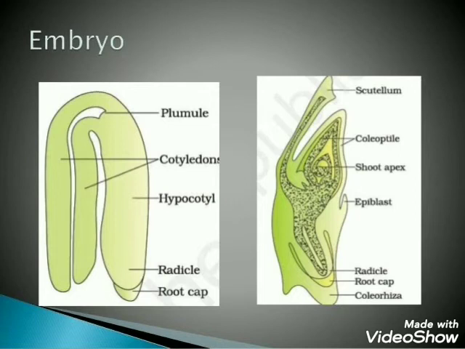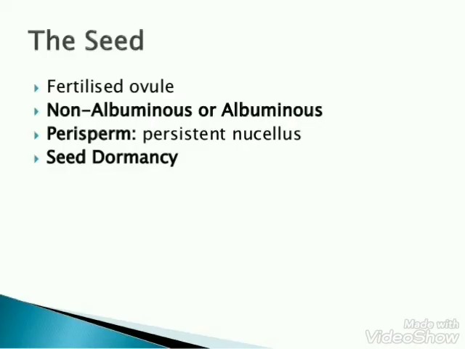Grasses, banana, bamboo, and palm are examples of some monocot plants. Seed. A seed is a fertilized ovule, which is the final product of sexual reproduction. It consists of the following 3 parts. Number 1, seed coat, which is 1 to 2 in number, having an opening called micropyle.